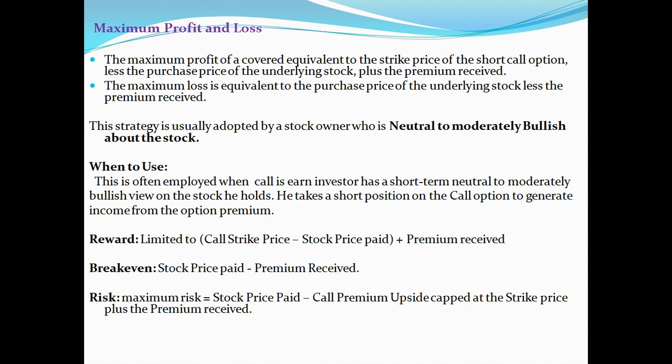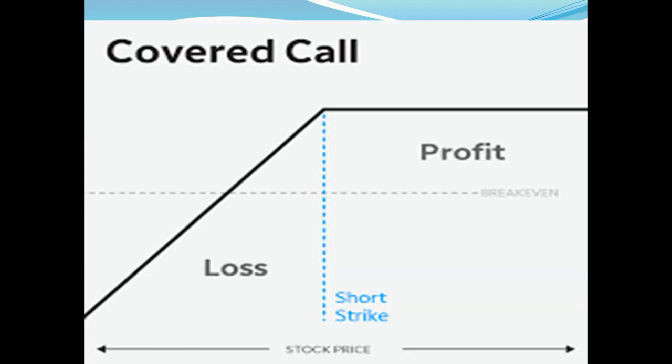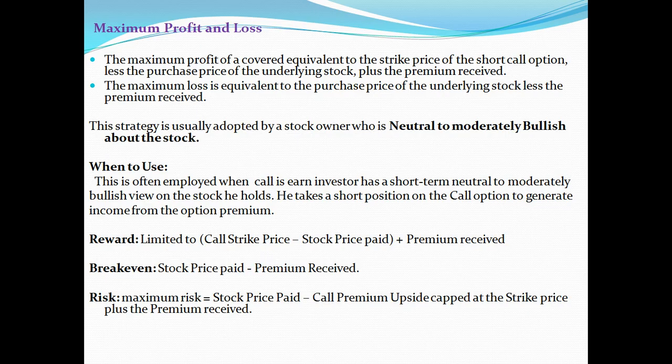So, maximum profit and loss. The maximum profit of a covered call is equivalent to the strike price of the short call option less the purchase price of the underlying stock, plus the premium received. So this is the maximum. The maximum loss is equivalent to the purchase price of the underlying stock less the premium received. So this is the loss.